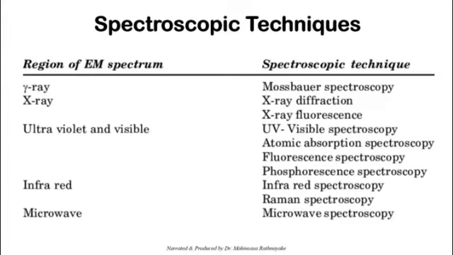Then ultraviolet rays can also be used. Accordingly, you have UV-visible spectroscopy, atomic absorption spectroscopy, fluorescence spectroscopy, and phosphorescence spectroscopy. Using these spectroscopies you can observe samples. For example, atomic absorption spectroscopy can be used to identify certain heavy metals in a sample, but not so accurately, not at ppm levels, only at certain higher levels. So the sensitivities and accuracies differ from technique to technique, and you should have some understanding of that.